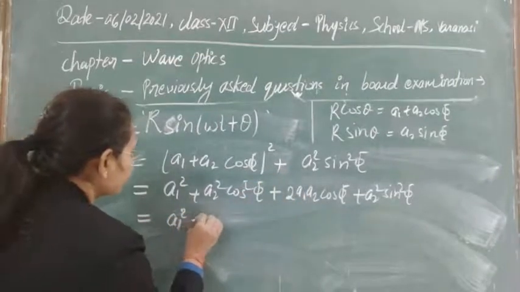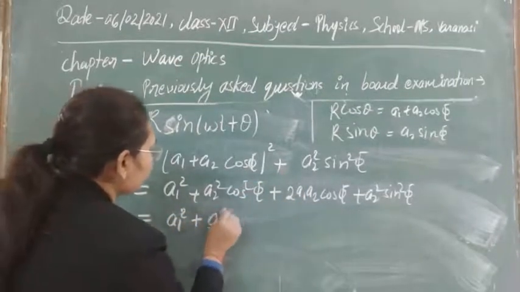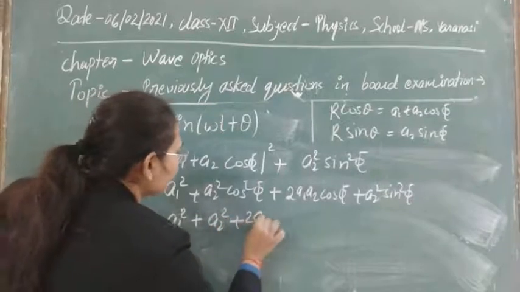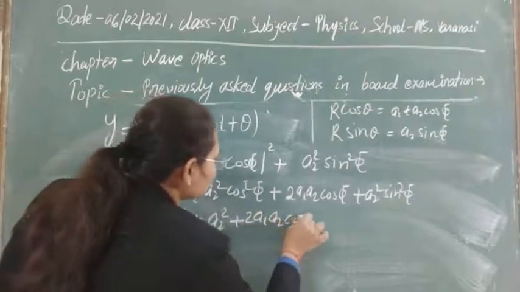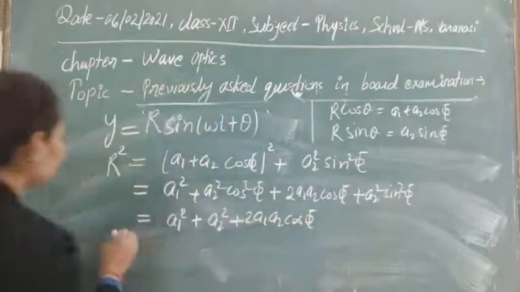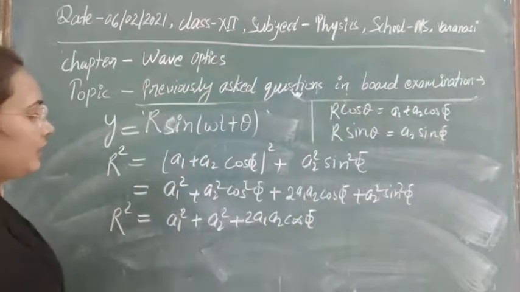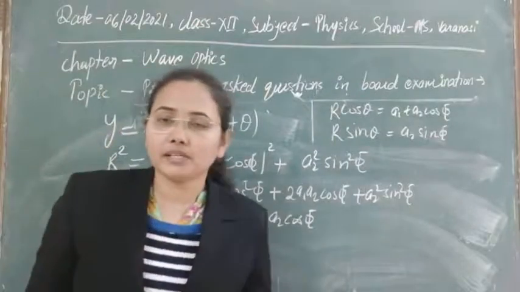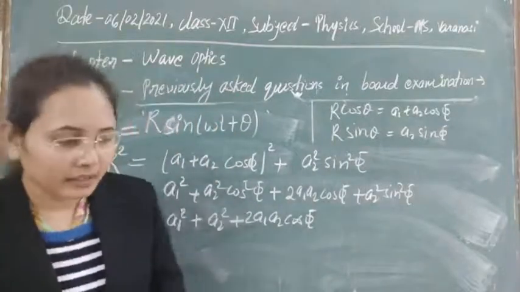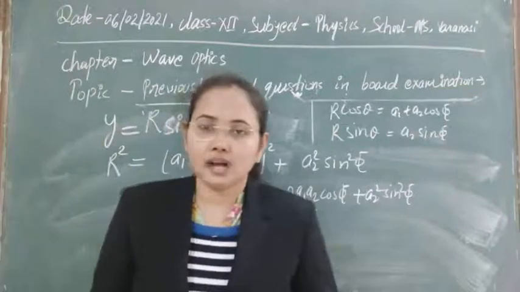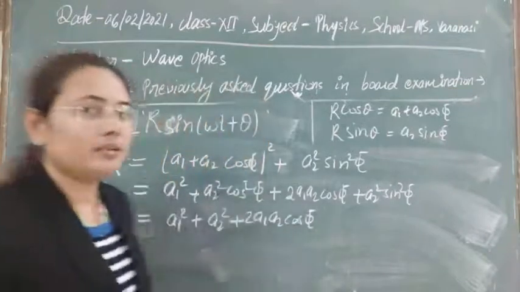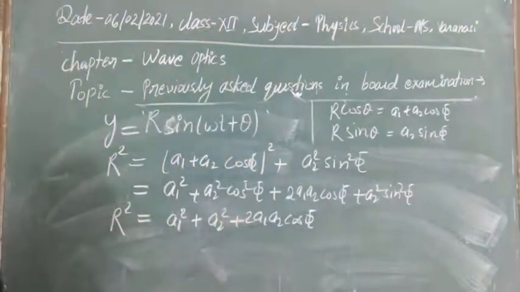Then a1 square plus a2 square plus 2 a1 a2 cos phi. This is r square, and we also know that intensity is directly proportional to this r square.